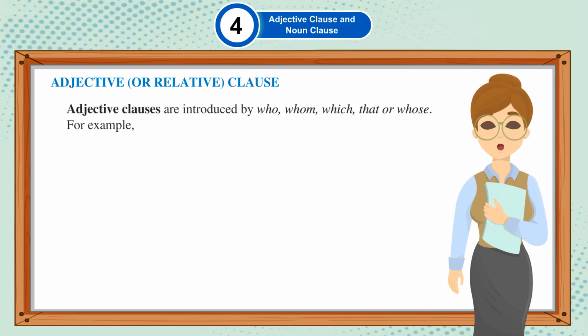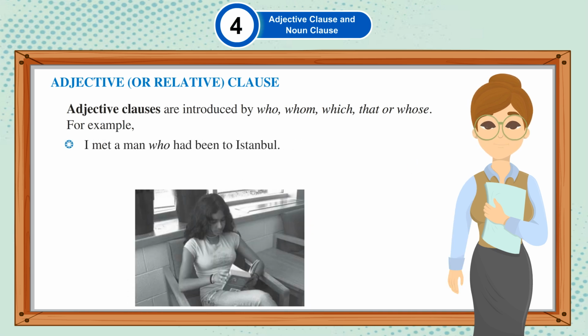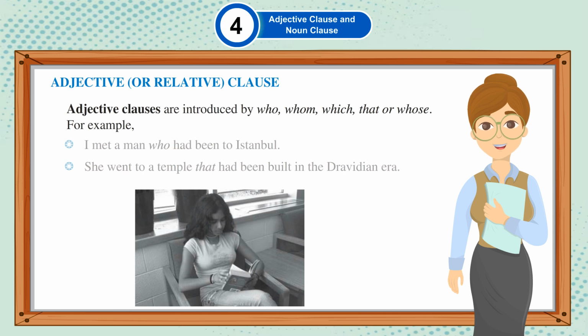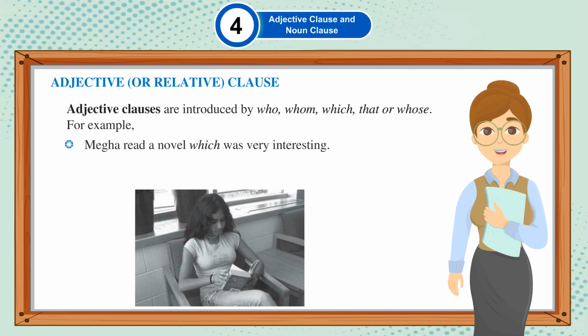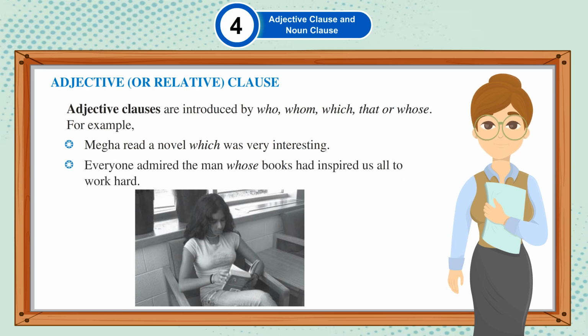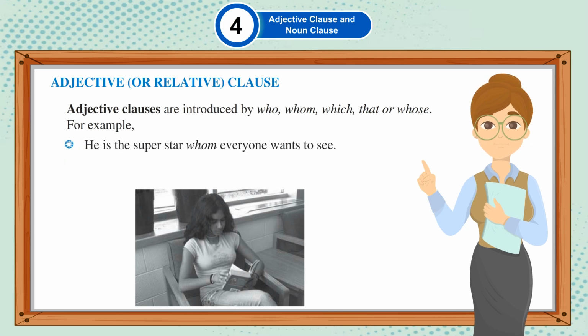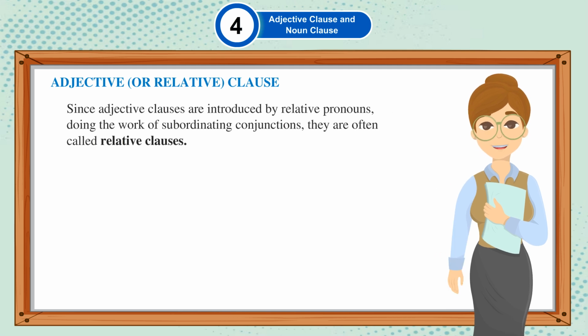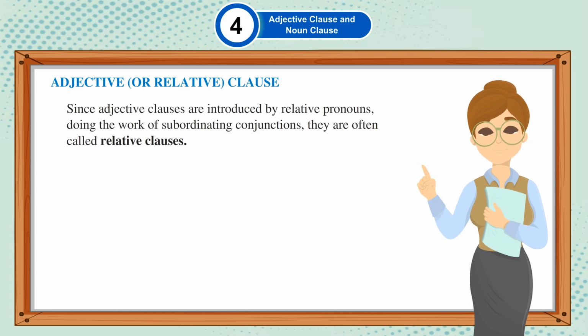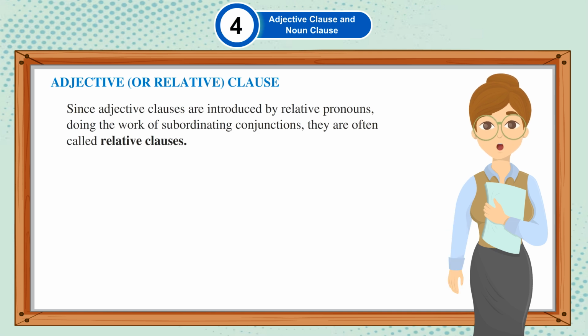Adjective clauses are introduced by who, whom, which, that, or whose. For example, I met a man who had been to Istanbul. We went to a temple that had been built in the Dravidian era. Megha read a novel which was very interesting. Everyone admired the man whose books had inspired us all to work hard. He is the superstar whom everyone wants to see. Since adjective clauses are introduced by relative pronouns doing the work of subordinate conjunctions, they are often called relative clauses.